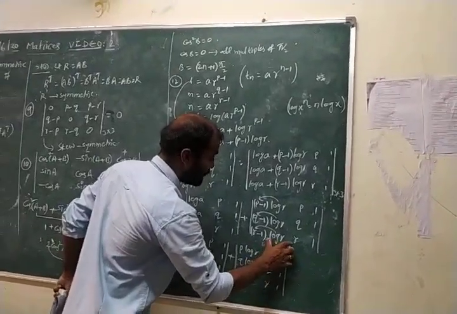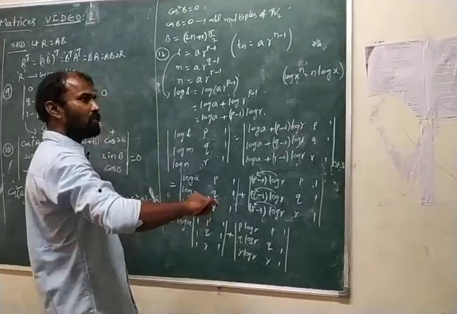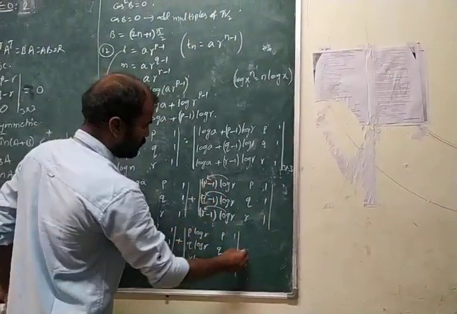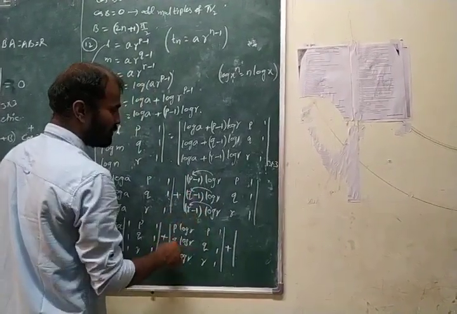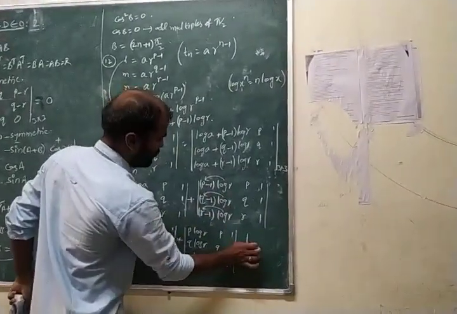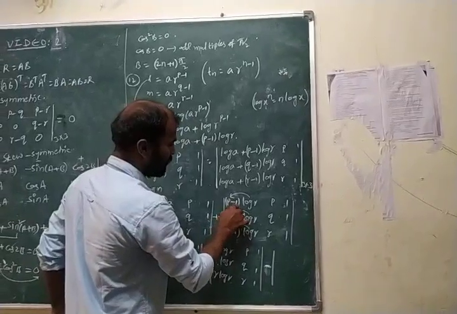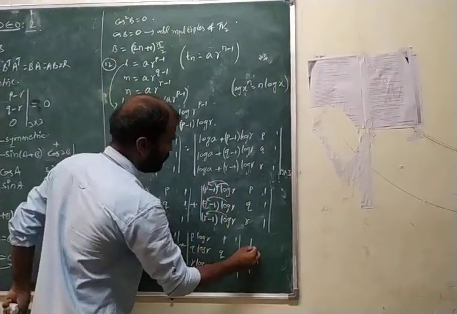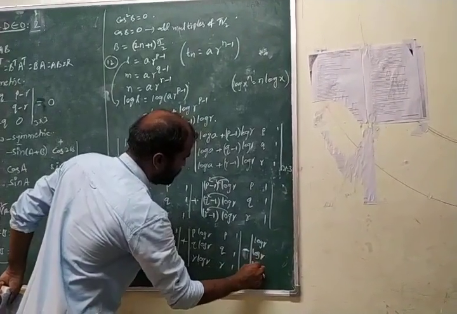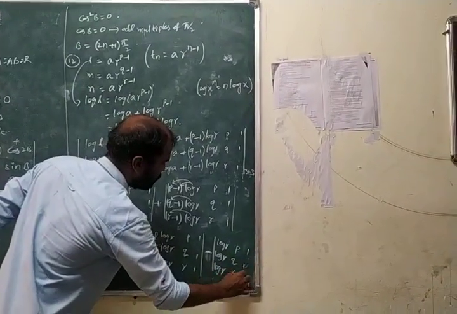Here also the second determinant is the sum of two determinants. Expand it as the sum of two determinants by taking the first elements one side and the second elements the other side. Now here we have minus, so minus. Now p into log r comes as 1 into log r. 1 into log r means log r, log r, log r, then p, q, r and 1, 1, 1.